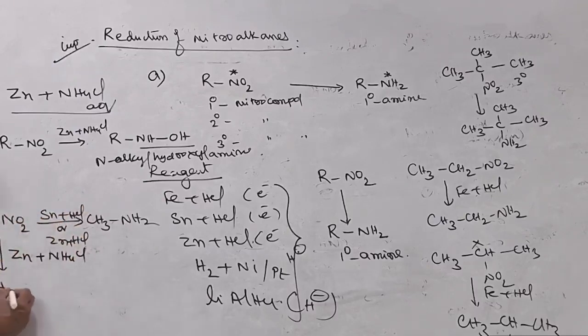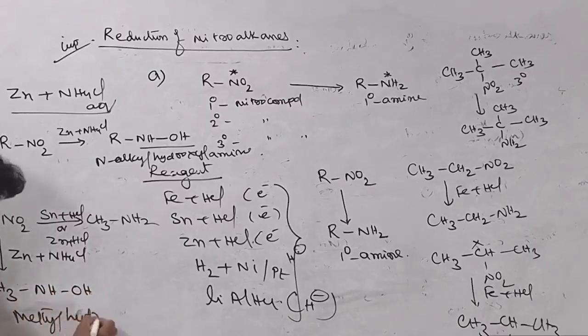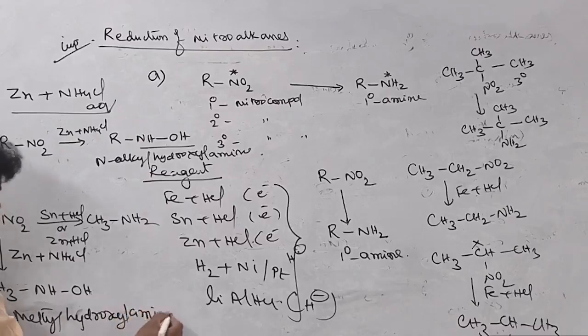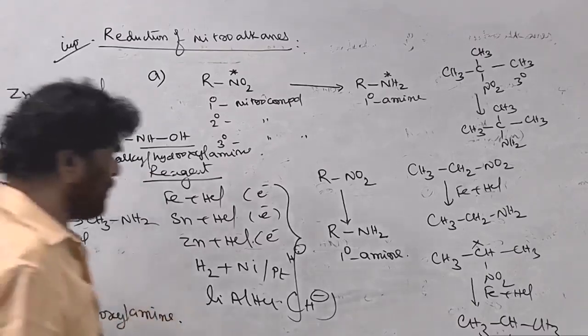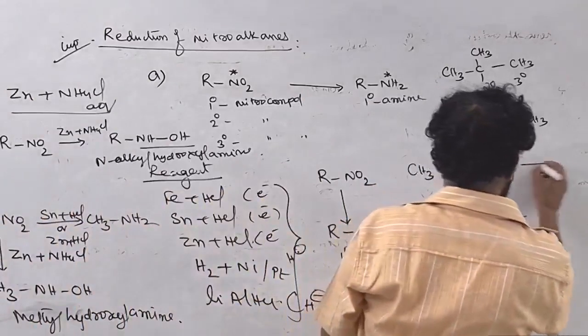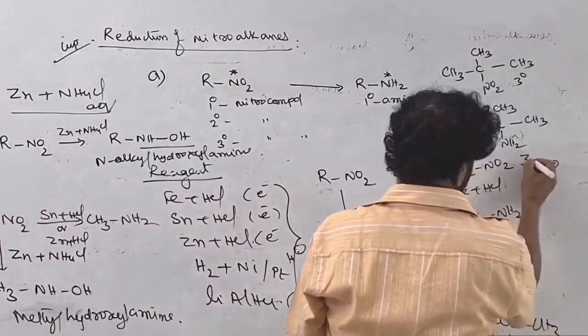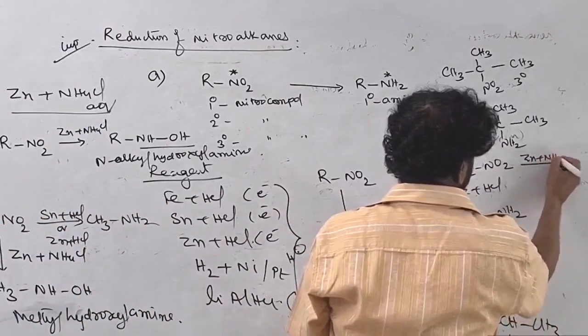This is converted into CH3NHOH. This is called methyl hydroxylamine.